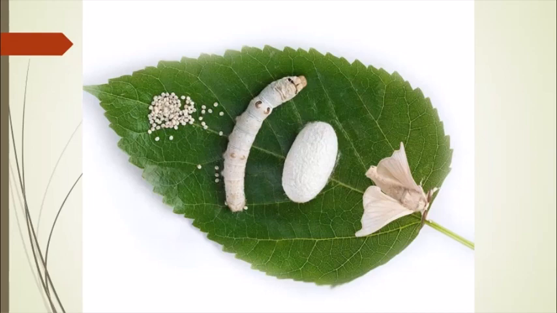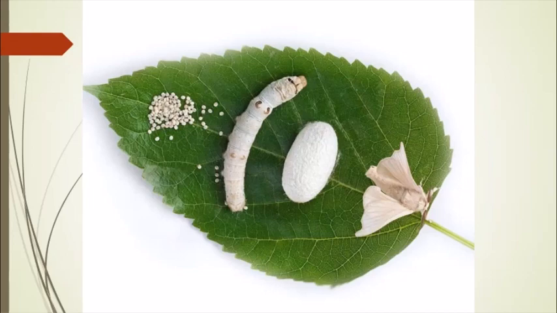all the cocoons are transferred into boiling water, and due to the boiling water, the pupa inside the cocoon dies, and we only have the silk fiber. So we can remove the silk fiber as it becomes loose. These fibers are then unwound and processed into reels, and this is how the different silk threads together are woven into fabric, and we get the silk saris or silk dresses, which are really very costly.